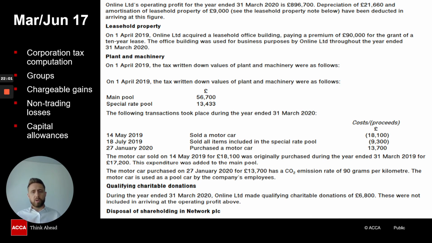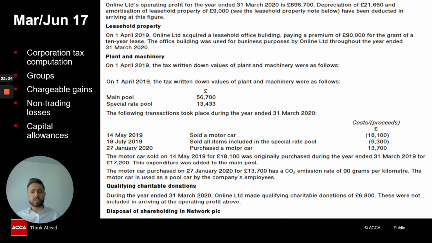It covers your corporation tax computation. Your corporation tax computation is what you need to prepare in order to calculate your taxable total profits, but it also brings in many other things as well. It brings in your groups, i.e. group companies. Is there any relief available for the group, or are these companies associated? Do we have to divide the limits?